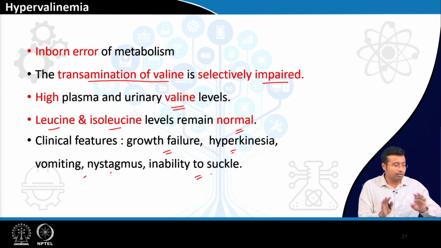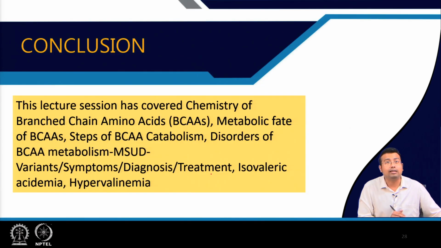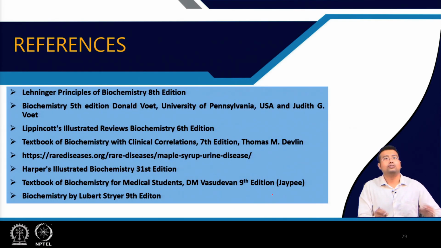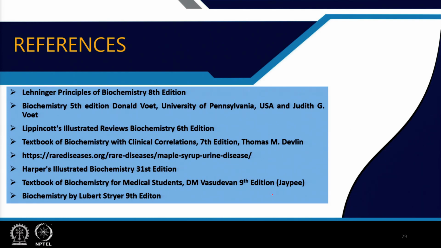So, these are the disorders of branched chain amino acid metabolism. To conclude, this lecture session has covered the chemistry of branched chain amino acids and their metabolic fate. We learned the steps of catabolism of branched chain amino acids. We learned about the most important disorder, maple syrup urine disease, its variations, the symptoms, the diagnosis and the treatment. Also we learned about isovaleric acidemia and hypervalinemia, which are selective defects in the metabolism of leucine, isoleucine and valine. So, these are my references for today's class.